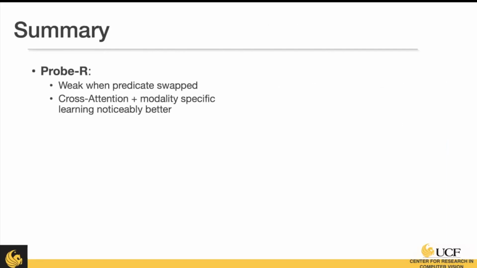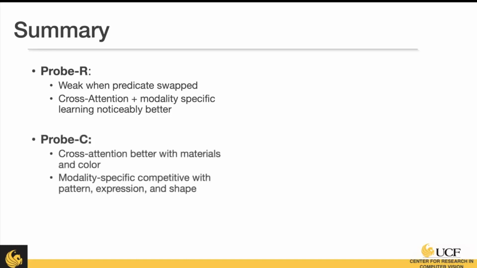In summary, we showed a lot of data sets and a lot of results, but for ProbeR, we find that models are really weak when the predicates are swapped, even when they make no sense. We find that cross-attention and modality-specific learning simultaneously has the biggest boost in performance and robustness. When we're looking at those attributes and object relationships, we find again that cross-attention is better with materials and color, and that the modality-specific approach is still competitive with pattern, expression, and shape.